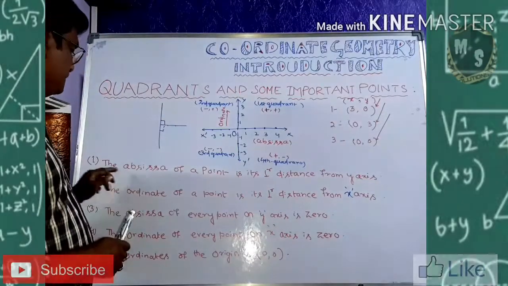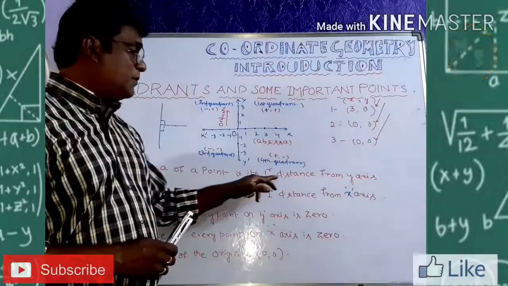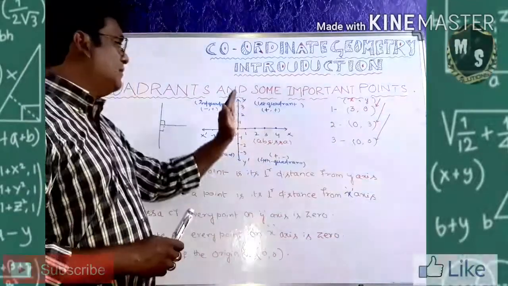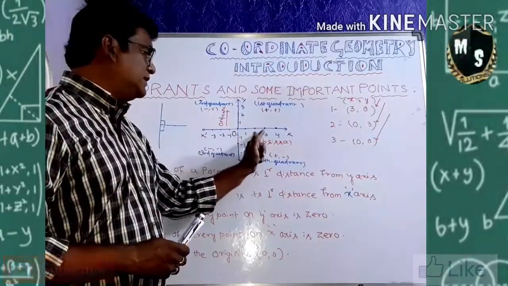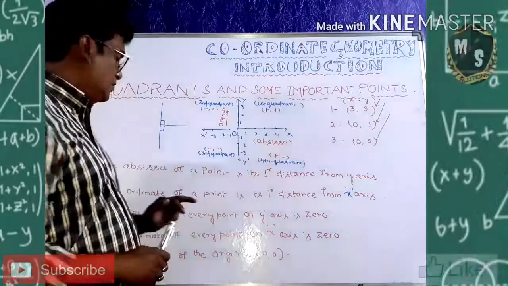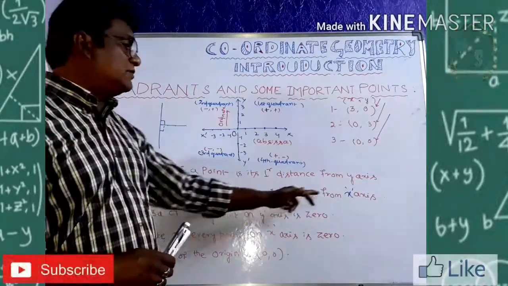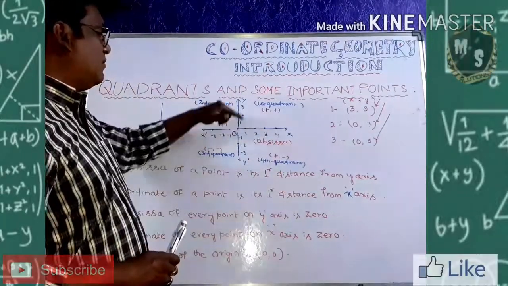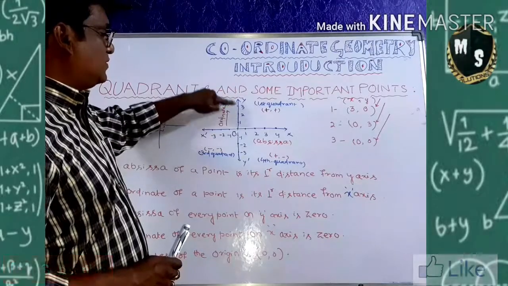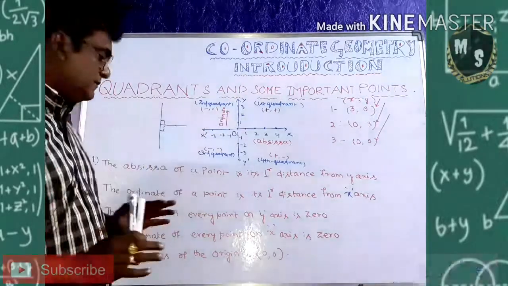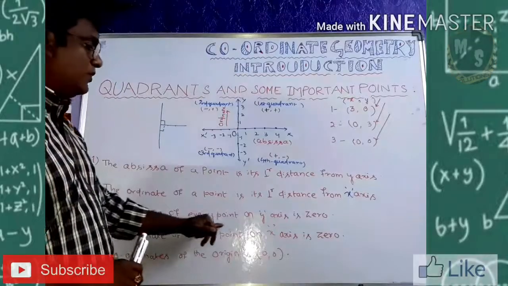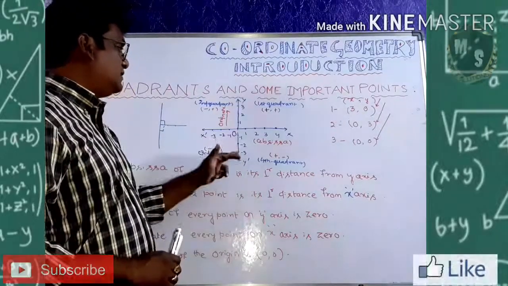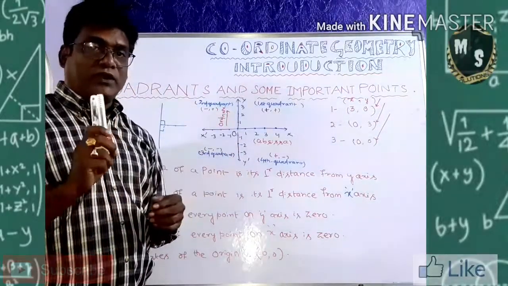Again, I am saying the abscissa of a point is the perpendicular distance from y-axis. From y-axis, what is the perpendicular distance? That is called abscissa. The ordinate is the perpendicular distance from x-axis. That is called the ordinate. Then on y-axis the abscissa is 0, because only ordinates will be present.